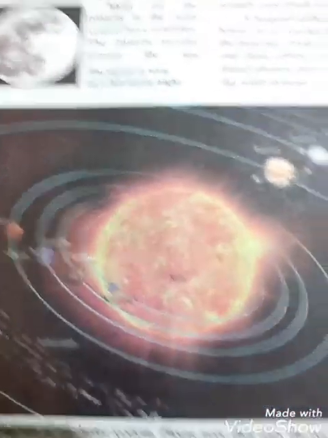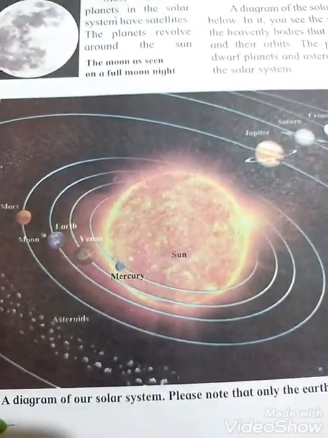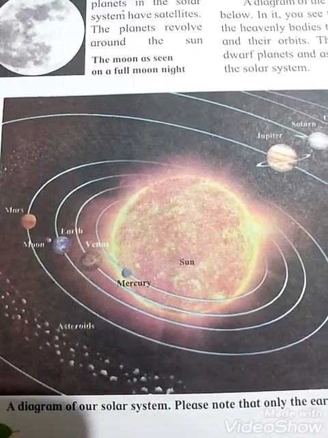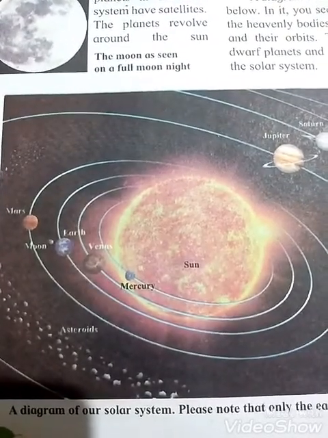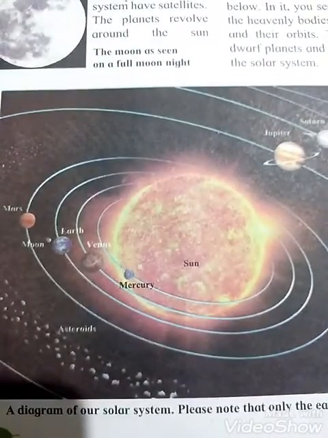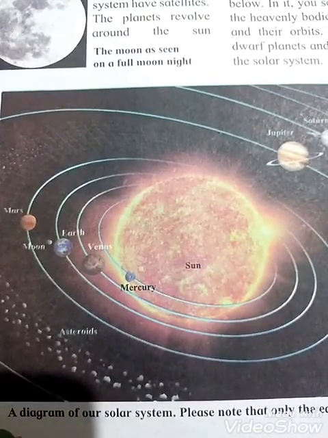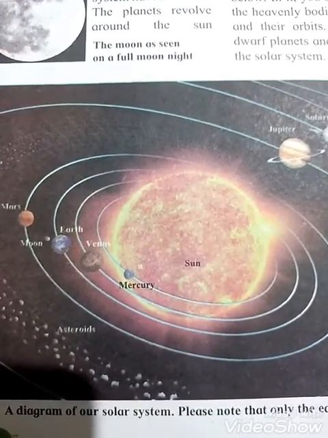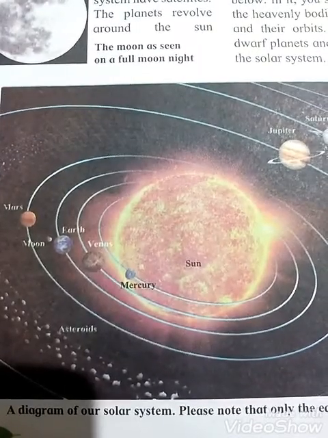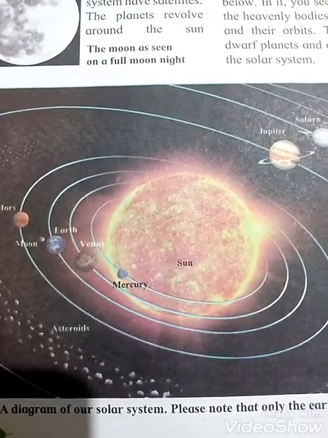See students, a diagram of the solar system. You can see the picture. The sun is in the center place. Can you see that? And see the heavenly bodies that revolve around it and their orbits. All these, the planets, satellites, dwarf planets and asteroids, are all parts of the solar system.